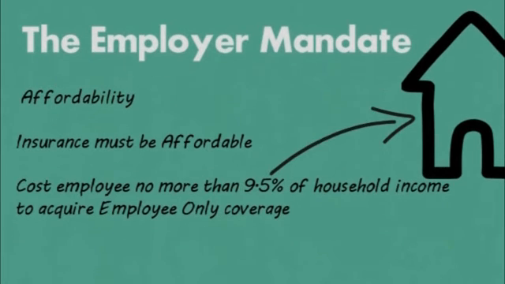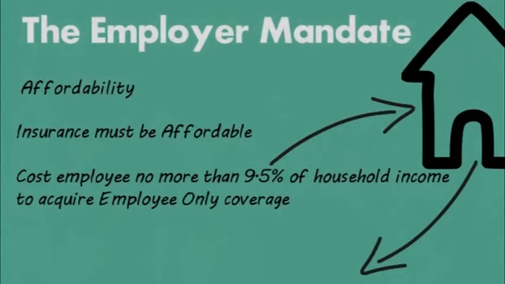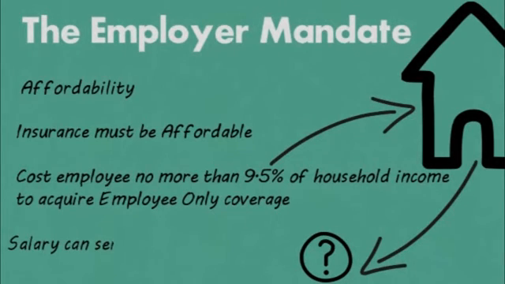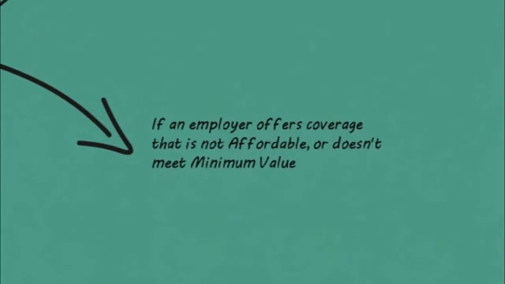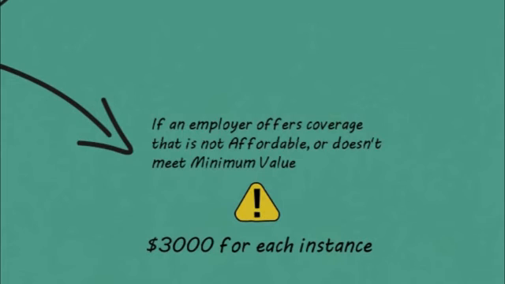Now, of course, most employers have no idea about an employee's household income. So as a safe harbor, the IRS has offered guidance that employers can simply use the employee's actual salary to calculate affordability. Regardless, if you offer coverage that is not affordable and one or more of your employees qualifies for subsidies on the exchange, then you will pay a $3,000 penalty for each instance.